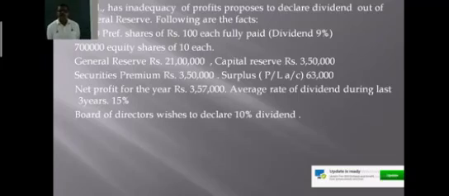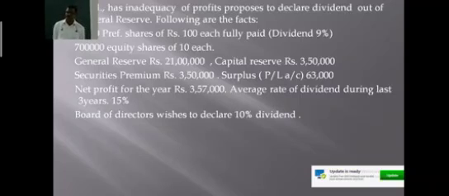The company earned a net profit in the year of 3,57,000, and the average rate of dividend during the last year was 15%. And the board of directors wishes to declare 10% dividend.